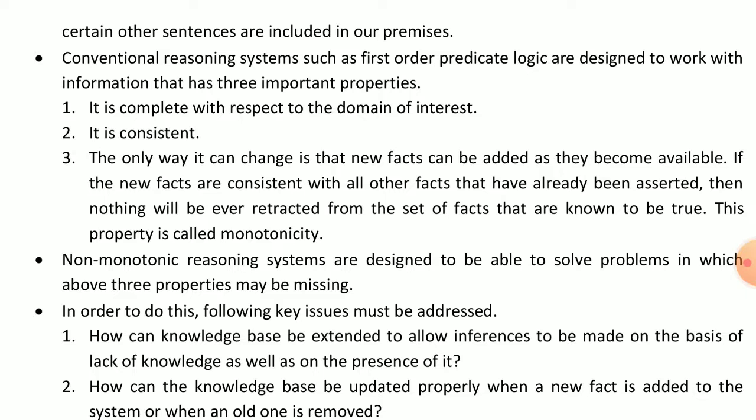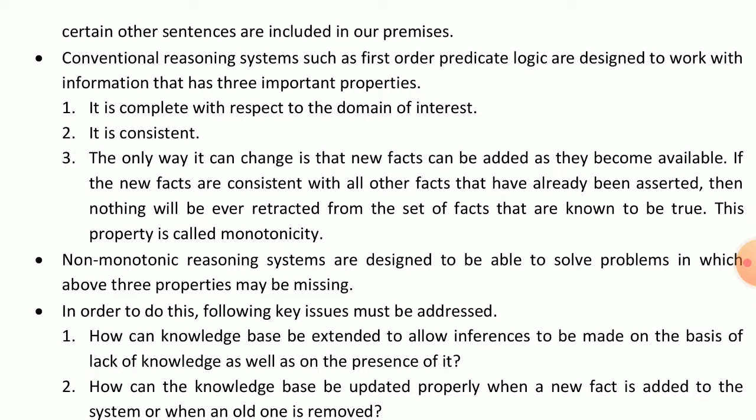Here we find out the domain, what the interest is, and how the project will be completed. This is our first property.